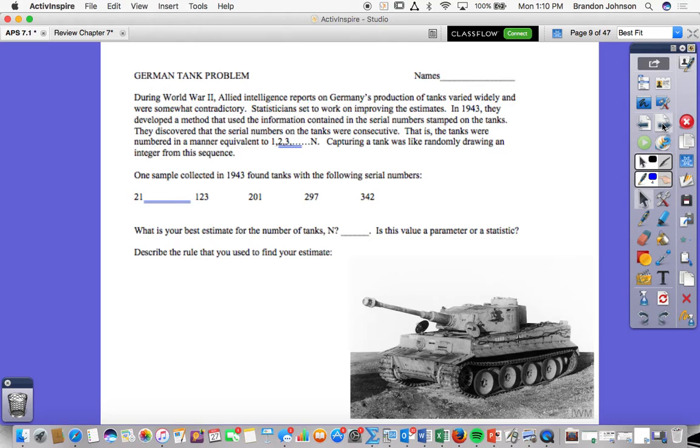Got it? Sound good? So those are our samples. What'd y'all come up with? 539 up there, how'd you get it? We found the mean and added it to the big number, 342. Gotcha. Because they were still increasing by a lot, so we knew that there was a lot of variance in this mean, so we knew there was going to be a big one. Cool, I like it. Yeah, there's no wrong answer here.